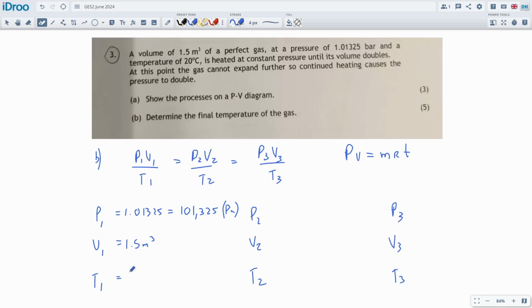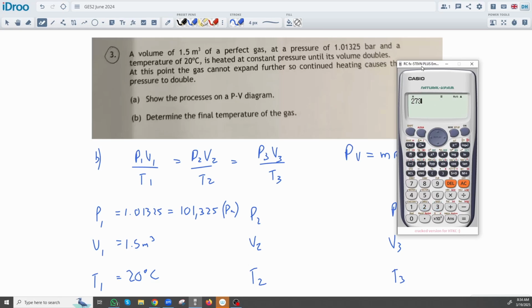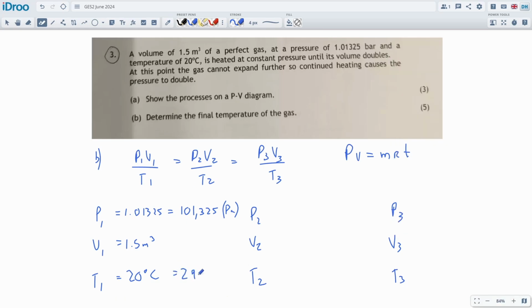And the temperature starts off at 20 degrees C. So let's convert that into Kelvin. So I'm going to add 273 onto it to get 293. So this is 293 Kelvin. Okay, great. The next part is it's heated at a constant pressure. So the pressure we keep the same. So this will be 101,325 pascals, just fine. Until its volume doubles.